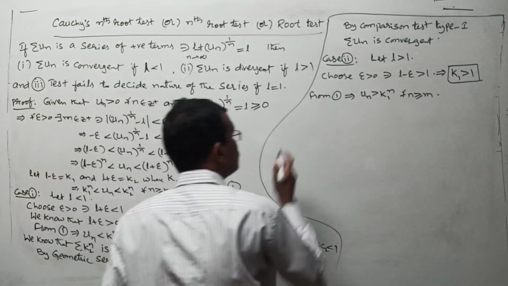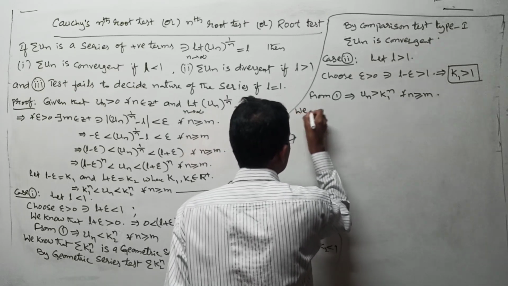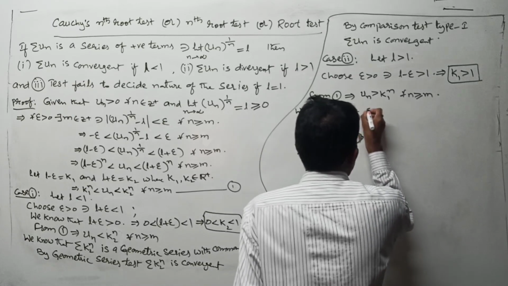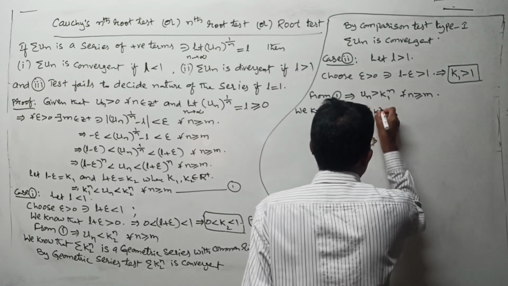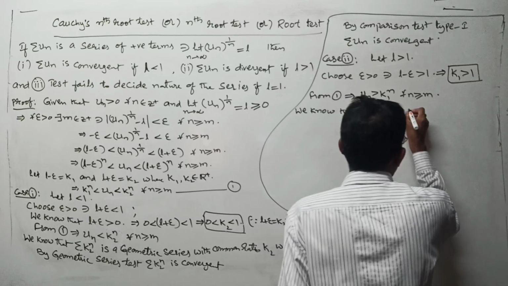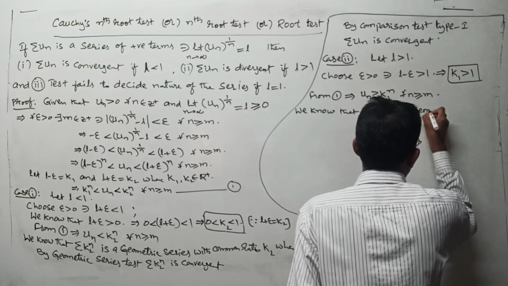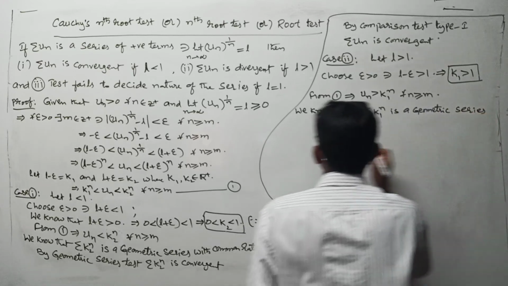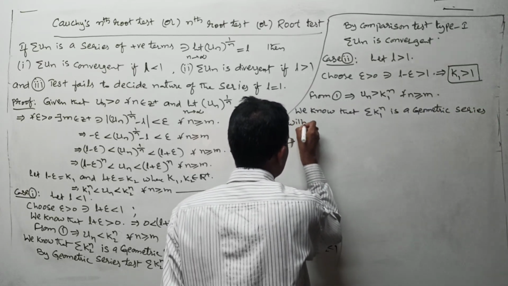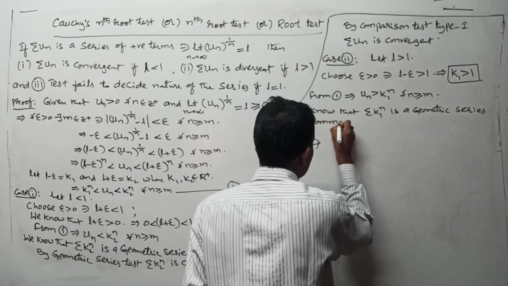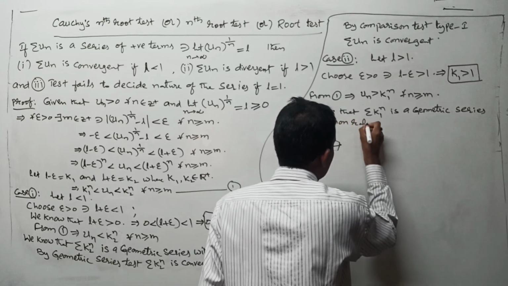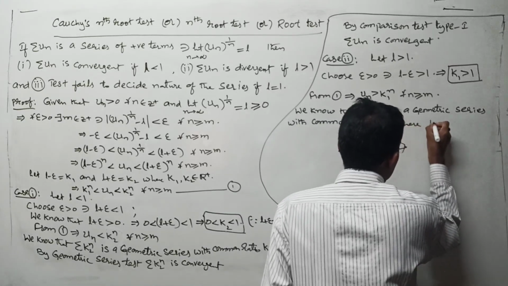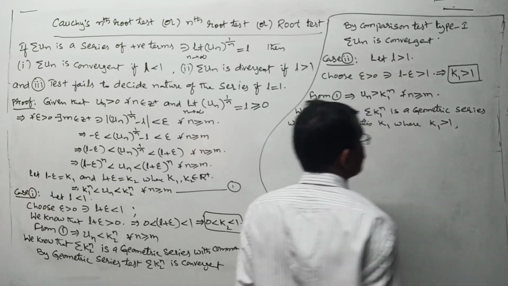We know that sigma k1 power n is a geometric series with common ratio k1 where k1 greater than 1.